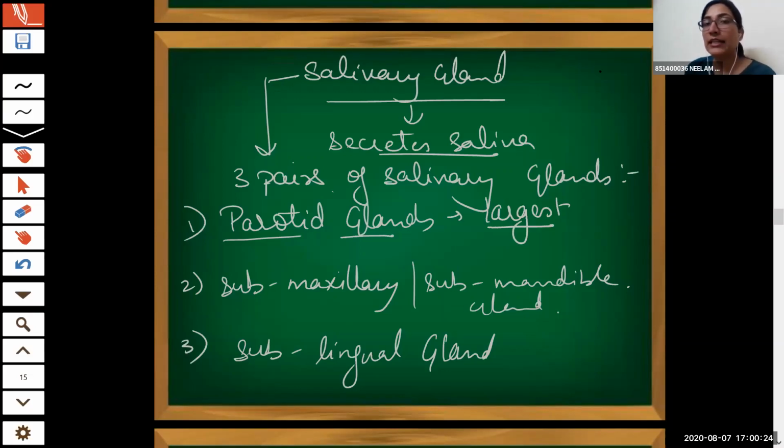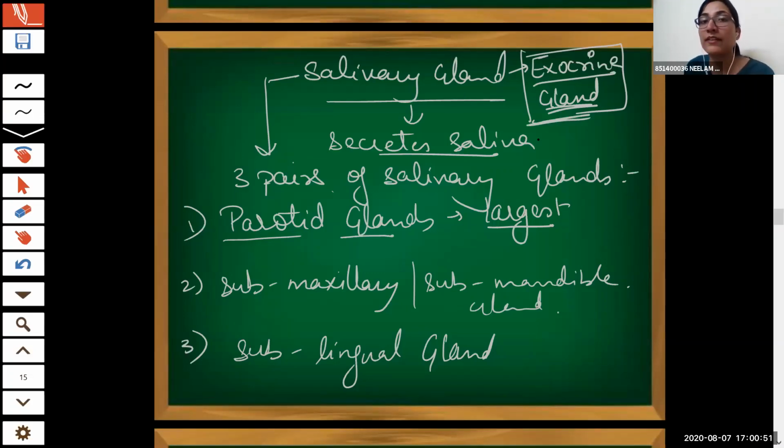Now, can you tell me whether the salivary gland is an endocrine or an exocrine one? Exocrine. Why? Because endocrine glands are ductless and they secrete hormones, whereas exocrine are the duct glands. They consist of ducts and they release or secrete enzymes. Salivary glands release saliva which consists of enzyme, and they do have ducts. So they are exocrine glands, not endocrine.